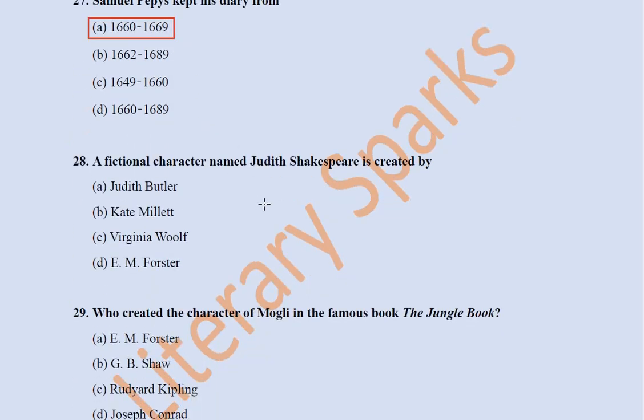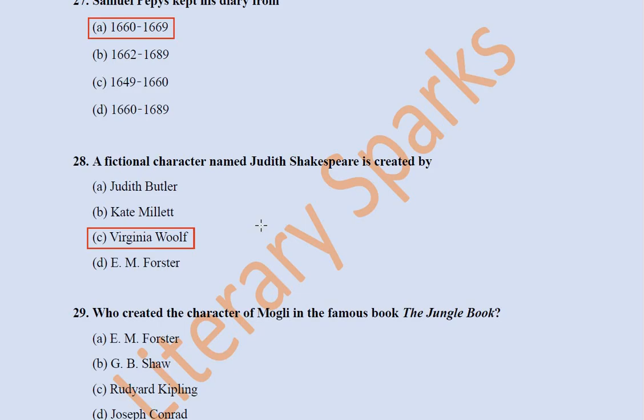Next question, a fictional character named Judith Shakespeare was created by Judith Butler, Kate Millett, Virginia Woolf, E.M. Forster. Virginia Woolf is the answer. She wrote the famous work A Room of One's Own, often considered a classic text of feminist studies. If you read about feminism, you will definitely read about this text.